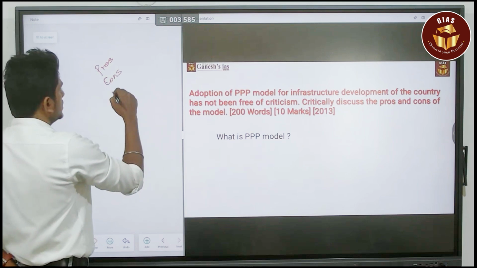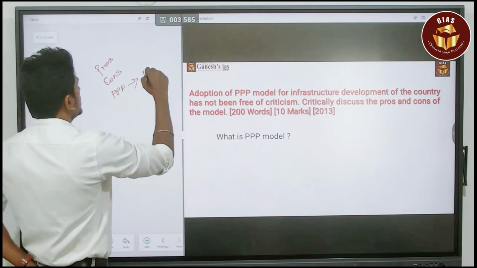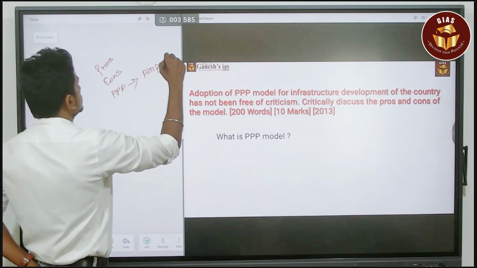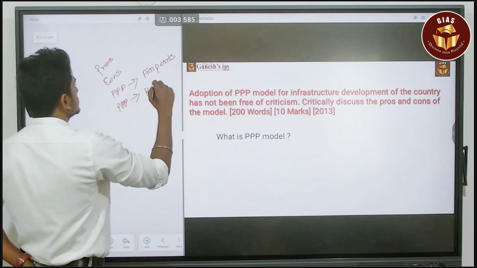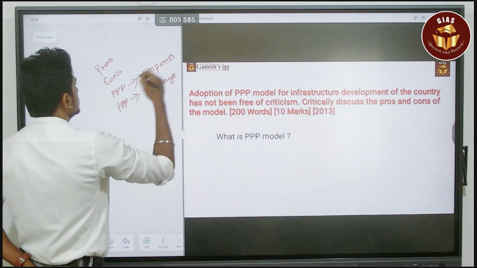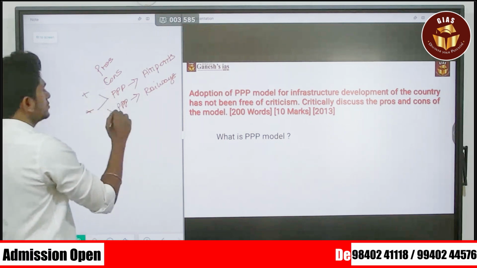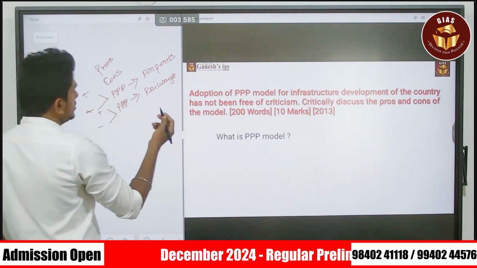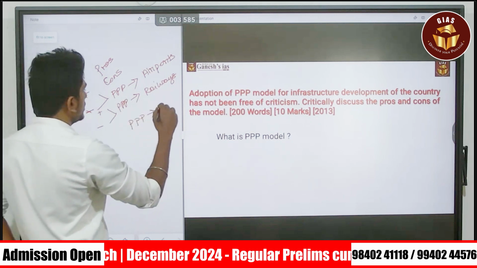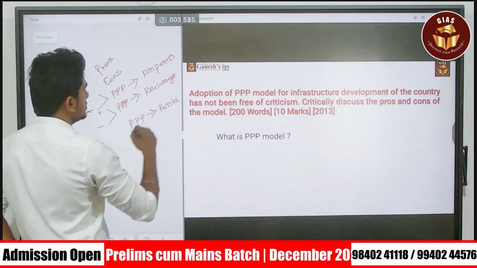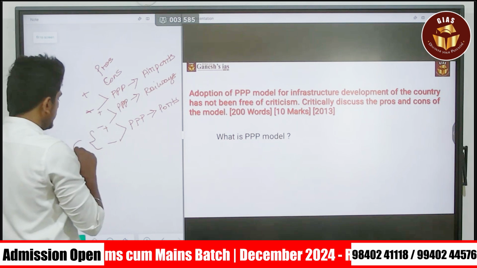For example, whether the PPP model can be introduced into the airport sector, whether the PPP model can be introduced in the railways. So in that way you have to prepare the positives and the negatives, and then in future there may be questions like a PPP model in the port. Already the thing is like that only, but still they may ask the positives and negatives based on the environmental